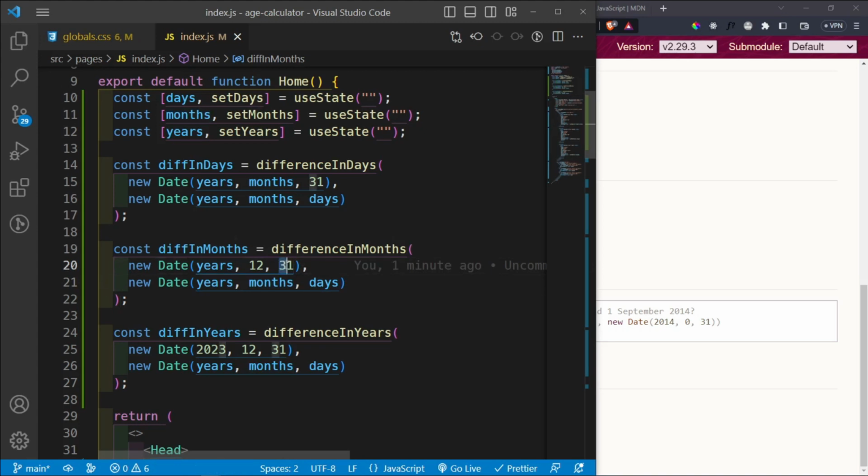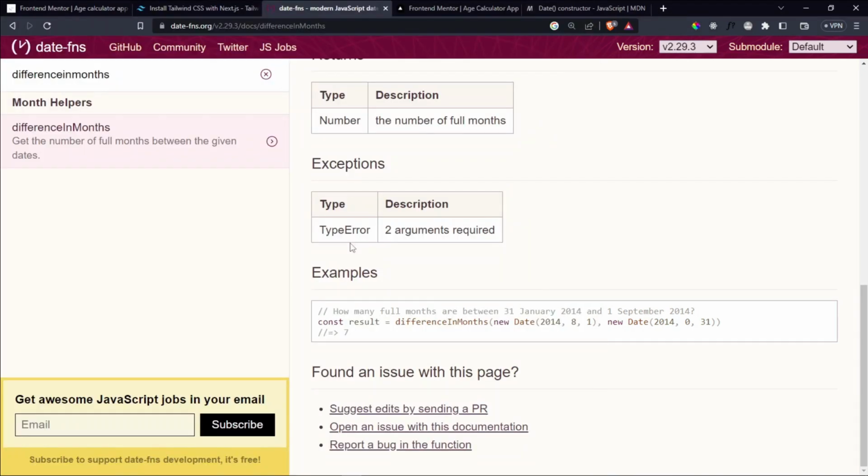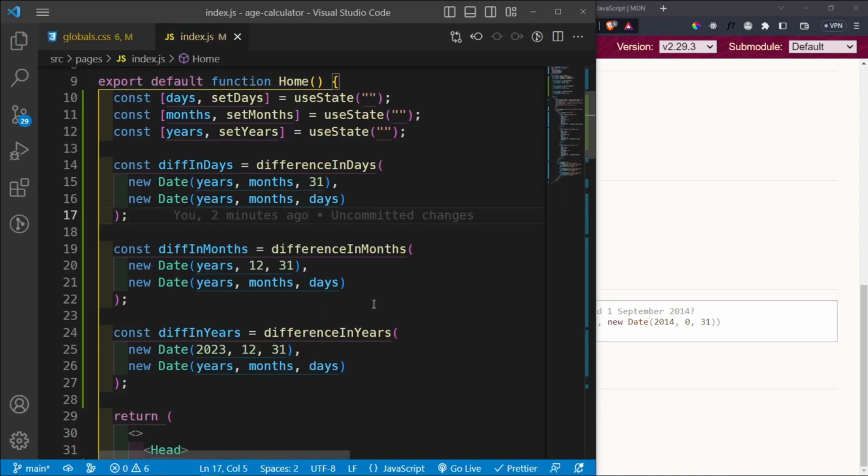And then this is also going to be dynamic, just the same logic. And the same logic that you use here is the one that is applied on top as well, because you want these ones to be evaluated as the same number of years and months, but the days you want to be different, because you want this to get the difference between your input and the actual number of days that you have passed in. I hope that makes sense. And if it doesn't make sense, then you can just do a bit of trial and error with the date-fns, and hopefully you're going to get it.